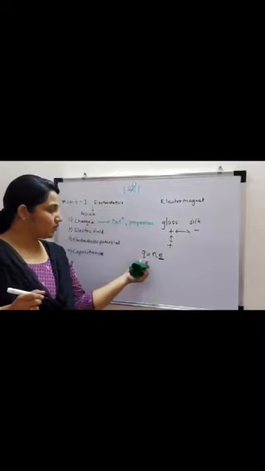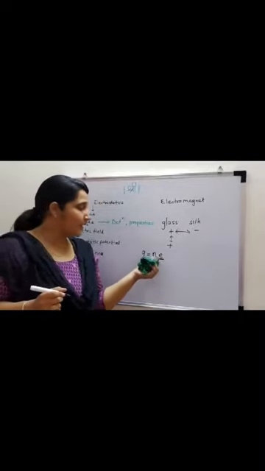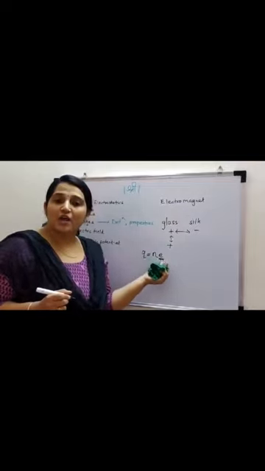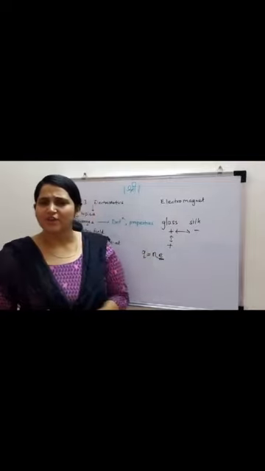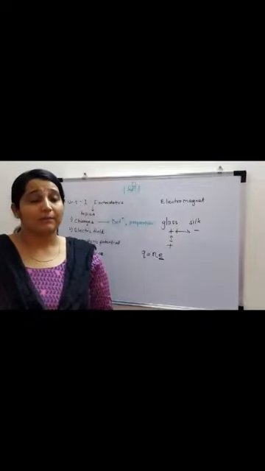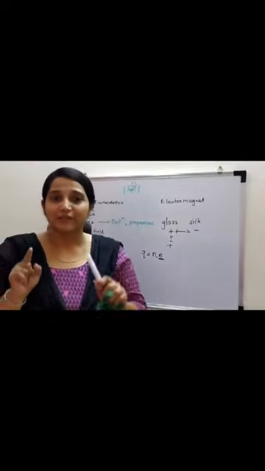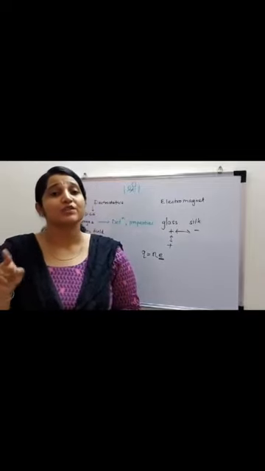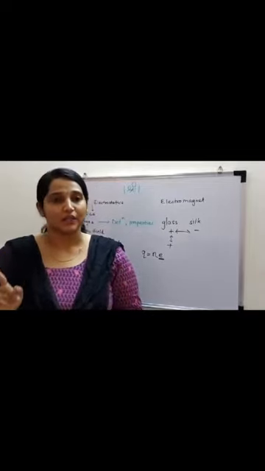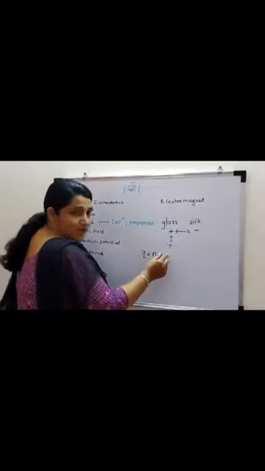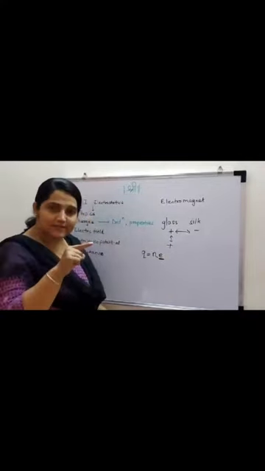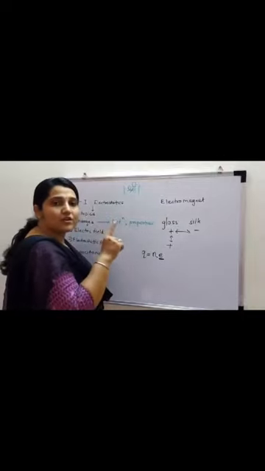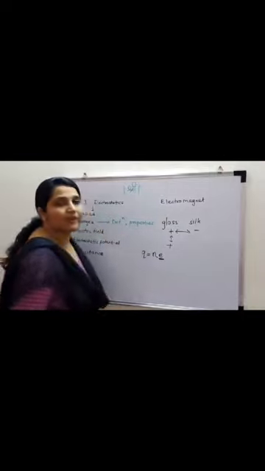Understand this? Q is an integral multiple, N is an integer, and e is the charge on one electron. What is the charge on one electron? It is fixed. It is 1.6 × 10^-19 Coulomb. If this is the charge on one electron and in your system there are n number of charges, the total charge on the system will be Q.